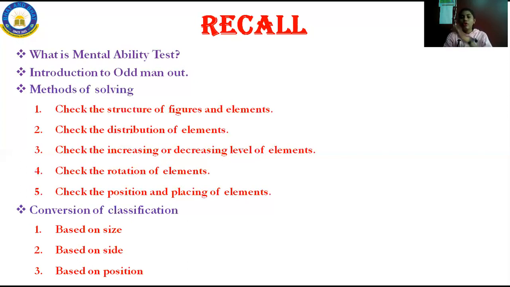We discussed all this in the last session itself, isn't it? I hope you all understood the concepts. Any doubts in this? If you have any doubts, don't hesitate to ask. Okay, clear your doubts.